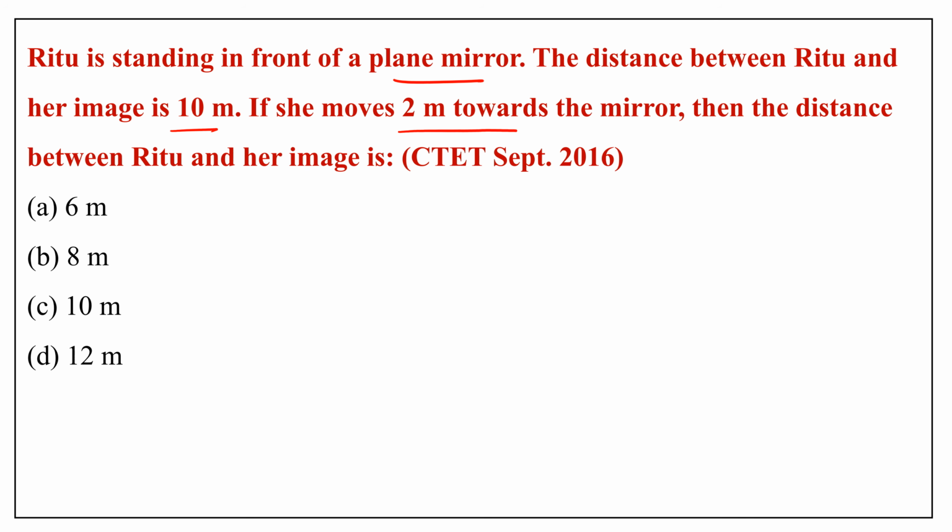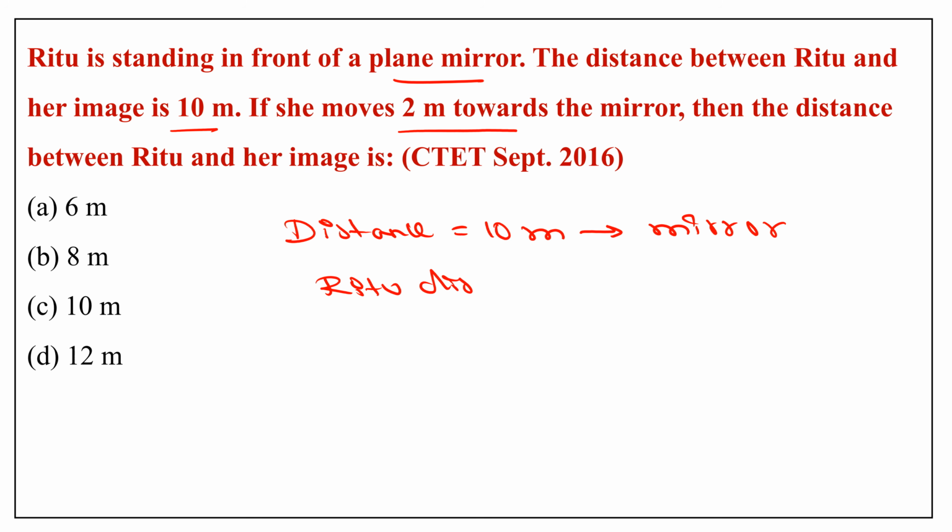In a plane mirror, the object-image distance is 2 times the distance from the mirror. Given the distance between Ritu and her image is 10 meter, so Ritu's distance from the mirror is 5 meter. So she moves 2 meters